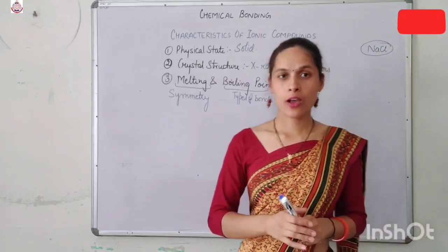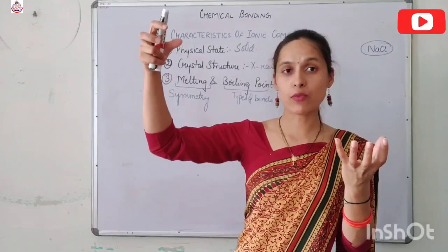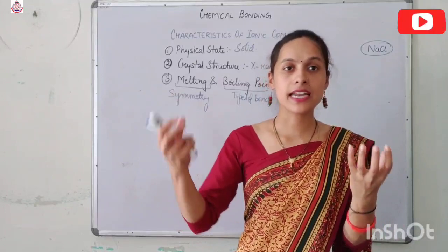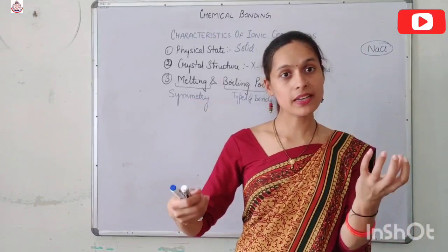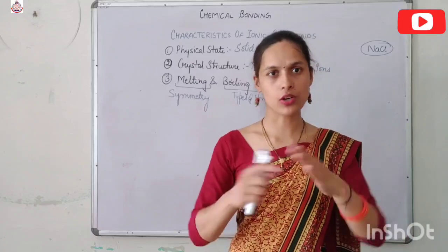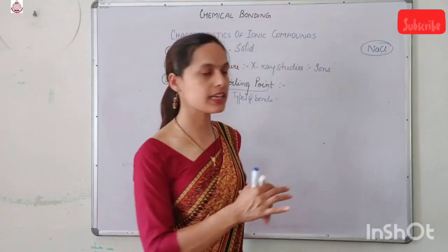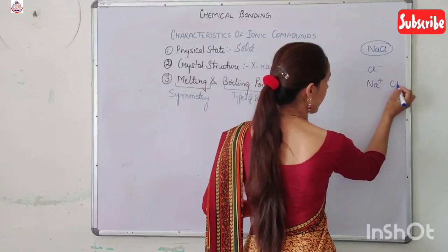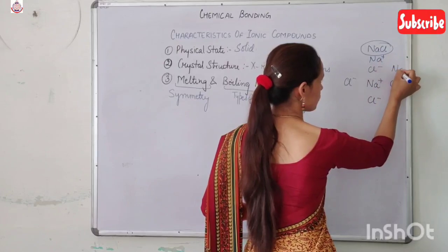Second thing, symmetry. Now suppose I have a negative charge, and I want to place a negative charge close to this negative charge, what happens? There is a repulsion between these two. But if I want to place a positive charge around this negative charge, I can place it easily because there is a force of attraction between negative charge and positive charge. So this also happens in the ionic compound: if I have a positive charge here, then around it I get only negative charge, and around a negative charge I get only positive charge.